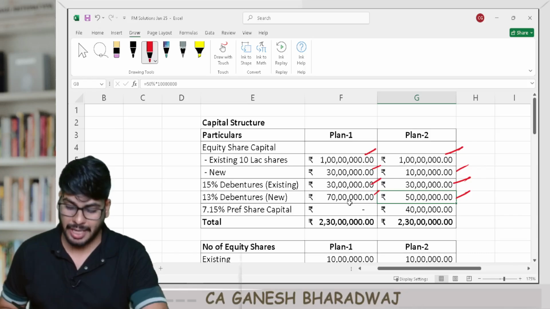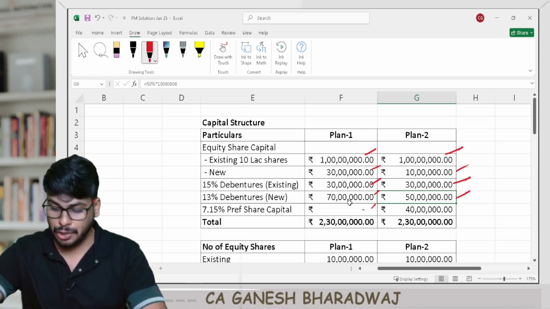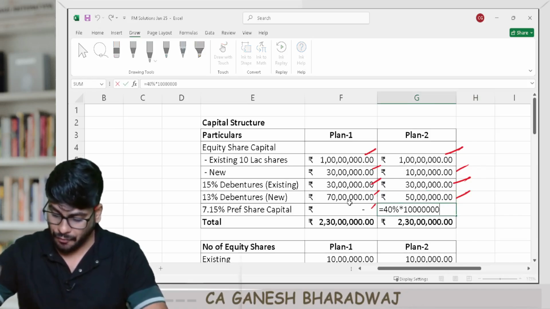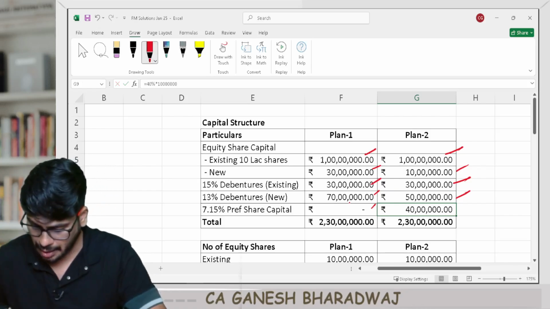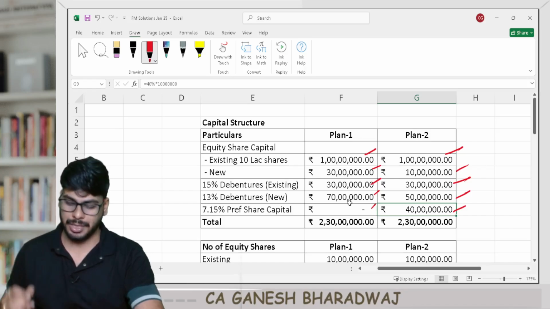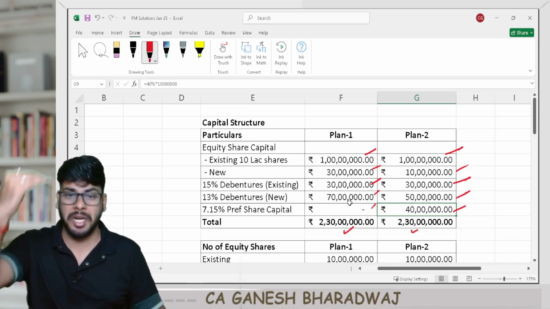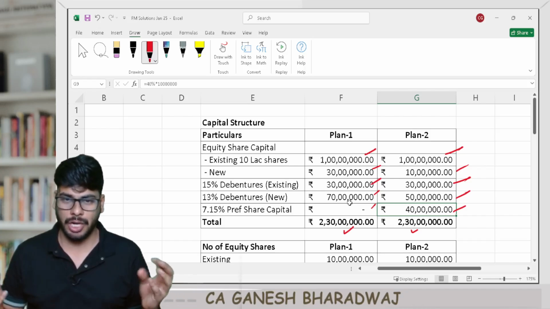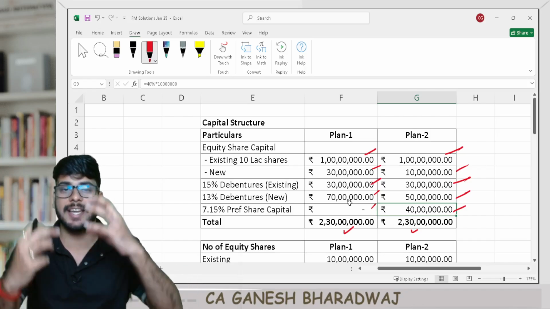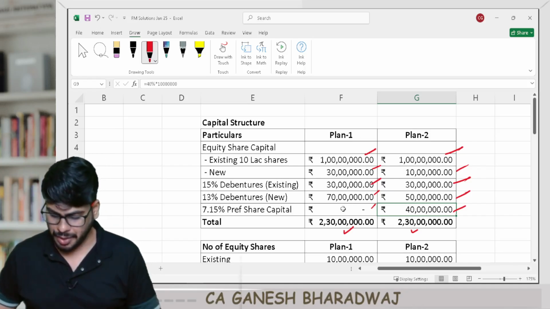And then preference shares, 7.15% preference shares. Under plan 1, nothing. Under plan 2, they have given in the question that 40% of the entire new funding comes from preference share capital. That's going to be 40 lakh rupees, right? If you add up the two, obviously the total capital employed under both the plans will have to be the same, 2.3 crores only. Obviously what changes is this internal composition, as simple as that. Clear with this, guys? Fine. This is how we have arrived at these figures.